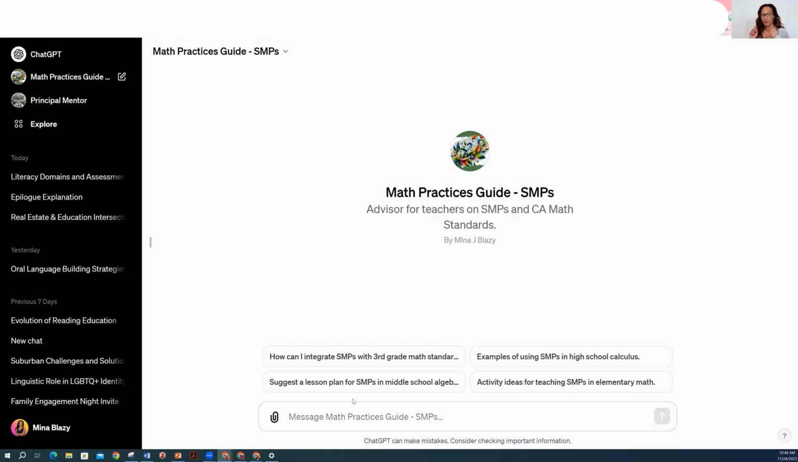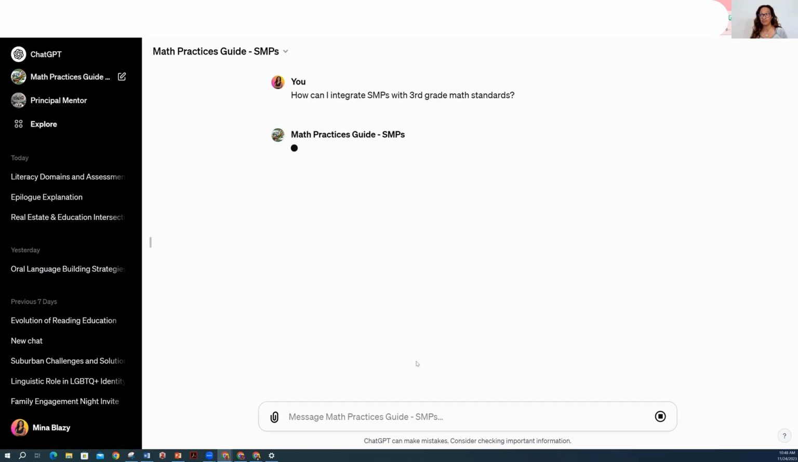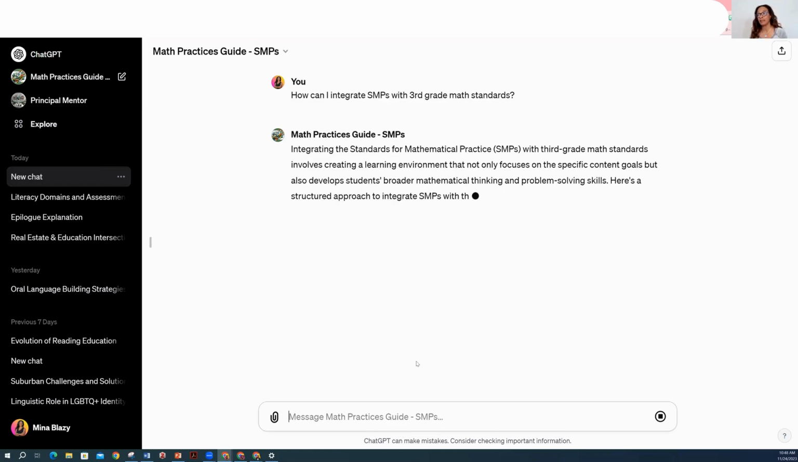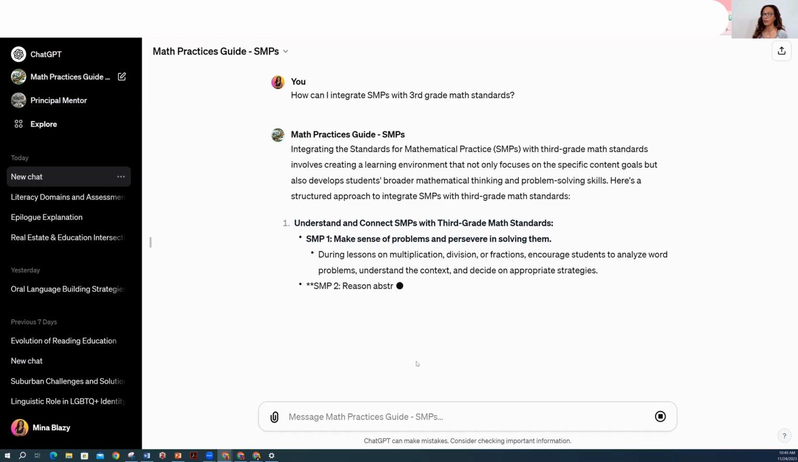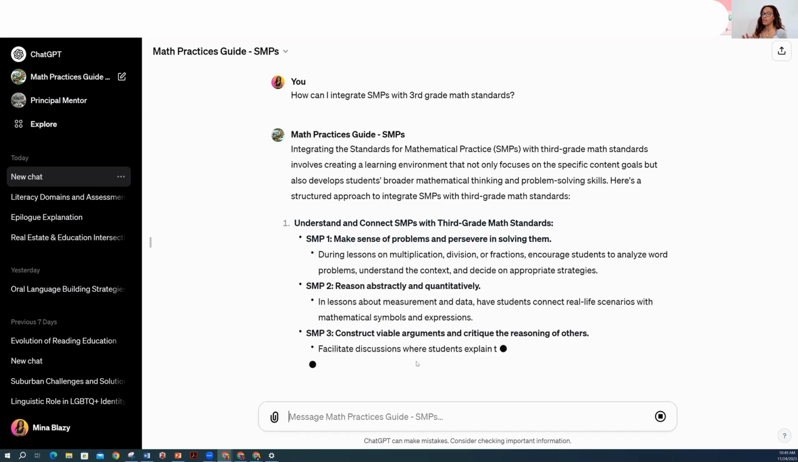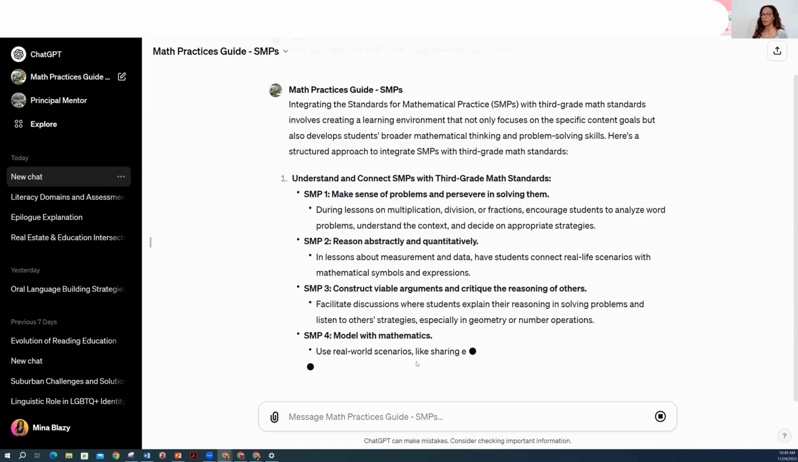So here's what we're going to do. I'm going to show you that this is my guide. I created this with the knowledge that I wanted to give you some questions or things to think about. So this one says, how can I integrate standards for mathematical practices with my third grade math standards? So we're just going to click on it. It's going to give you some information. Integrating the standards for mathematical practices with third grade math standards involves creating a learning environment that not only focuses on the specific content goals, but also develops students' broader mathematical thinking.